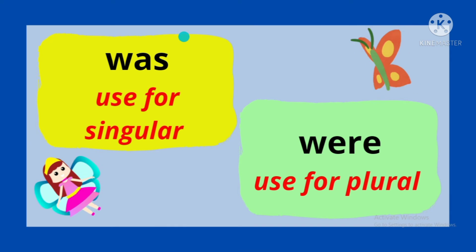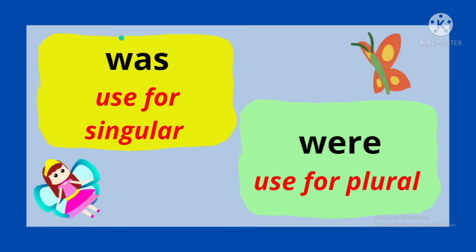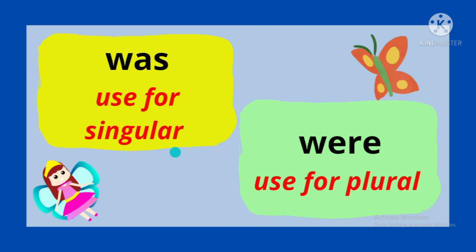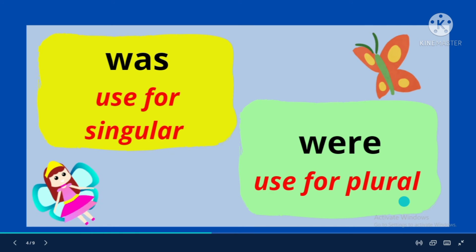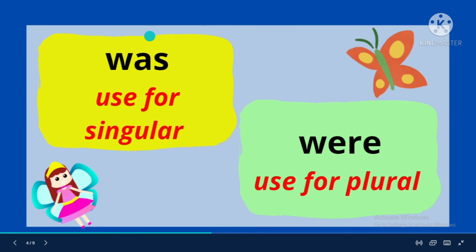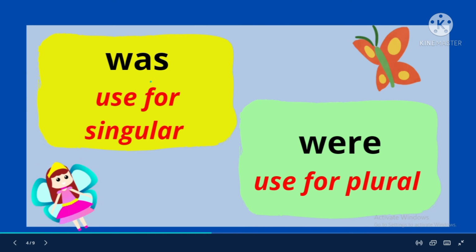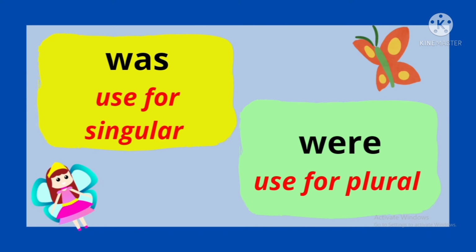Now let's look at was and were. Was, normally we use it for singular nouns, which means one. Were, we use it for plural nouns, which means more than one. For example, she was a singer before.